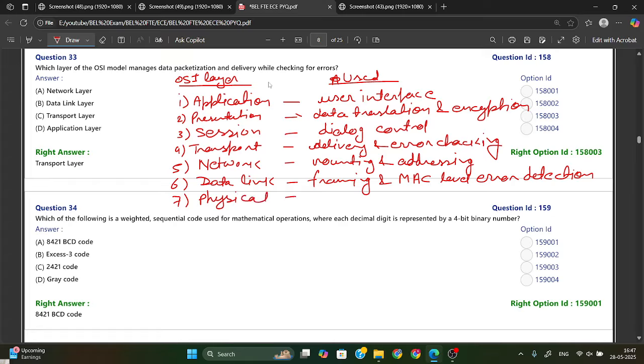Physical layer is used for bit transmission over media. Just remember all these points. Questions will come from any model, any layer. So here they have asked for data packaging and delivery while checking error. So this will be your transport layer. So option C is your right answer from here.